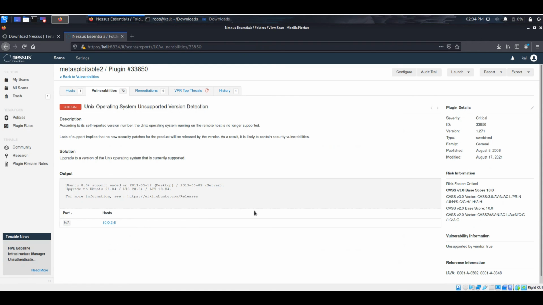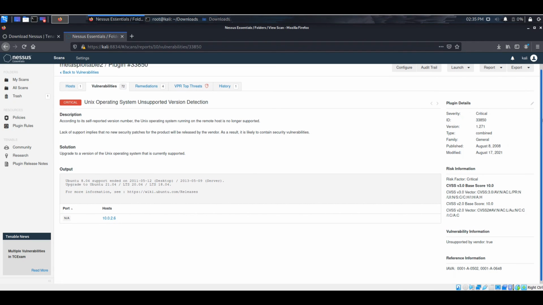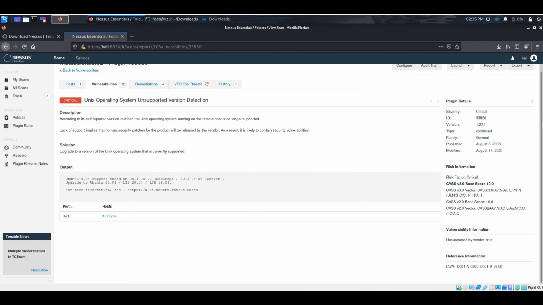Nessus provides vulnerability assessments like here. We have the vulnerability name, description, and solution, and other info that we can use for pen testing and patching our computers. So that's how to install and scan using Nessus.